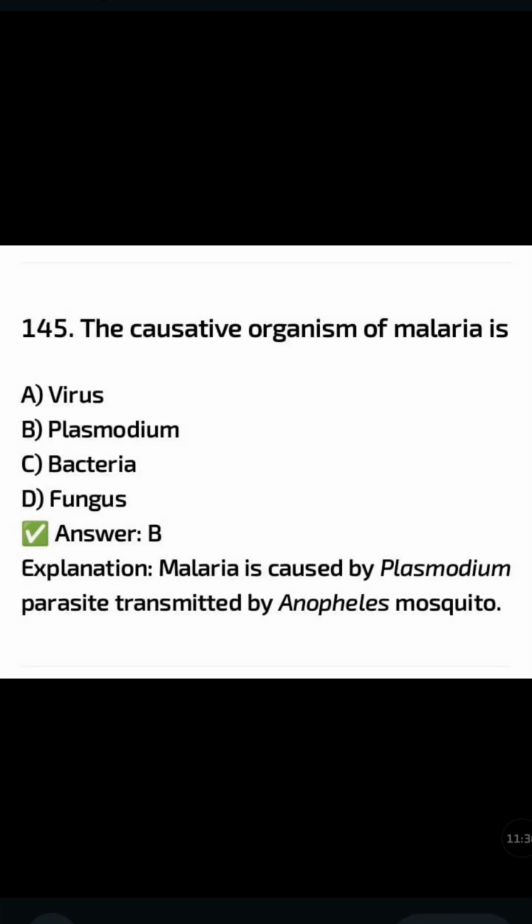The causative organism of malaria is: virus, plasmodium, bacteria, fungus. The correct answer is option B, plasmodium. Malaria is caused by the plasmodium parasite transmitted by the Anopheles mosquito.